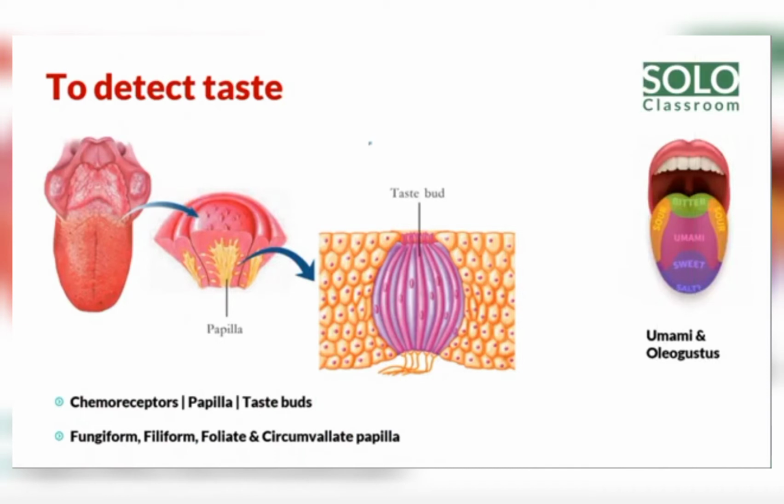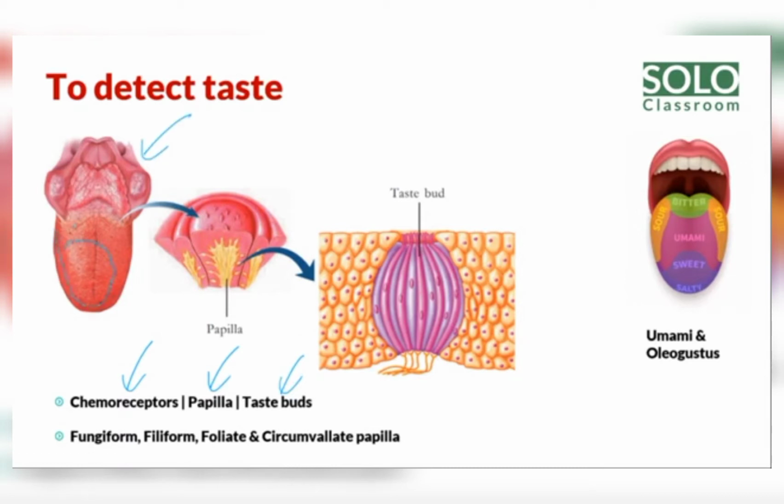Today we are going to study how we detect taste. We study how we enjoy our taste. The tongue is a very important organ to detect taste. In the tongue there are chemoreceptors, papillae, and taste buds. All of this is contained in the tongue.